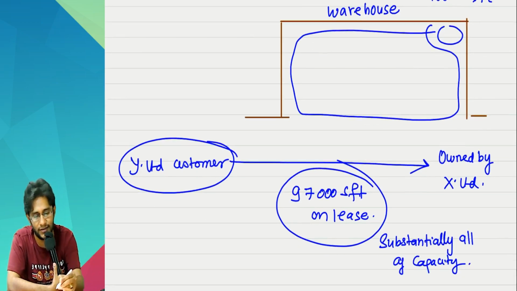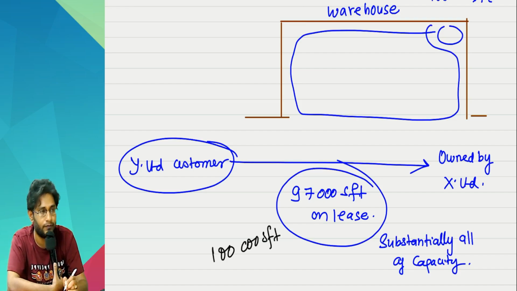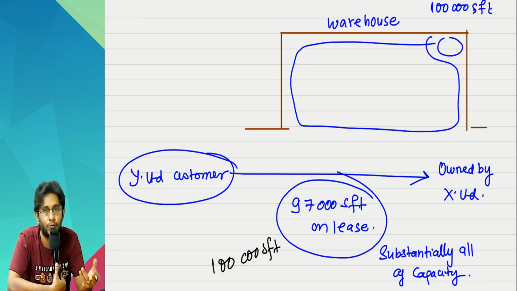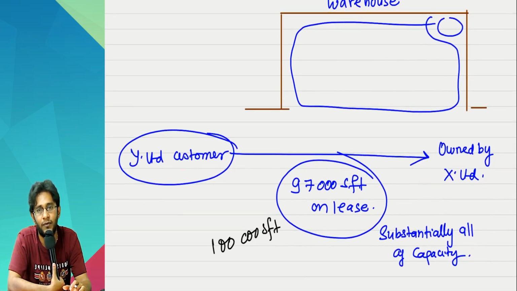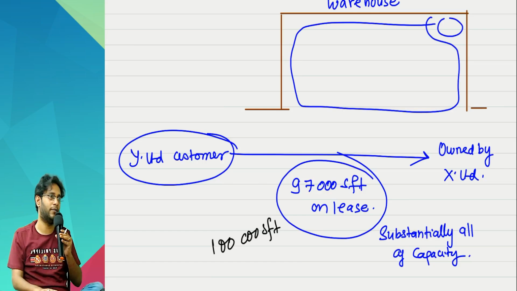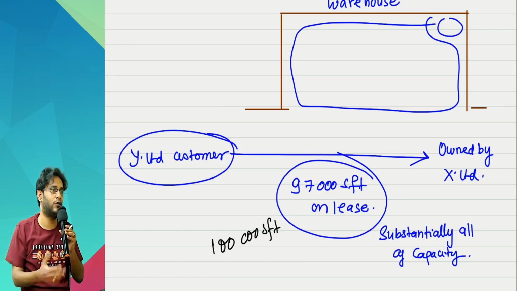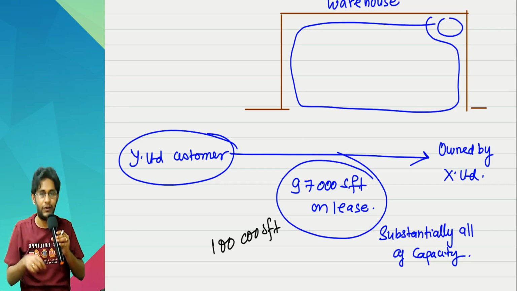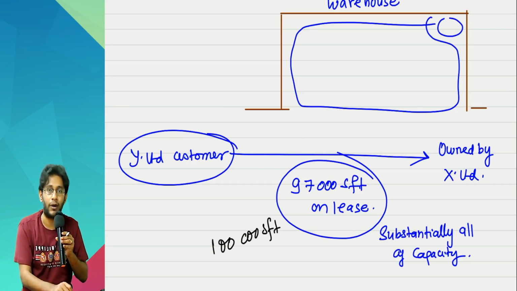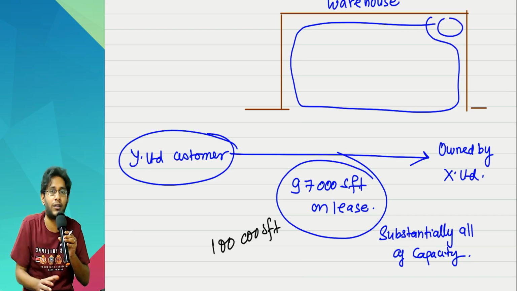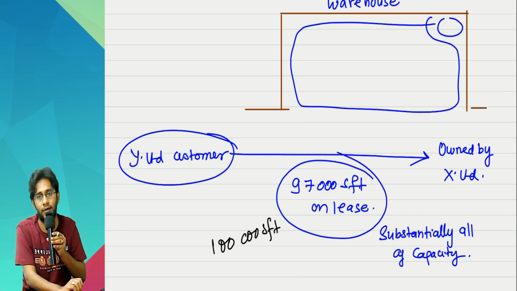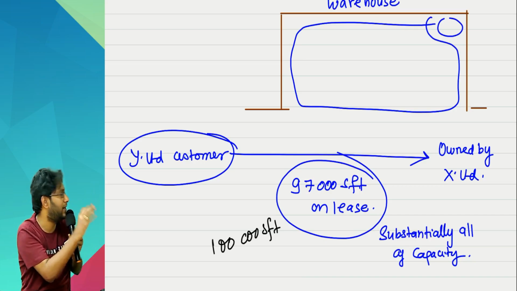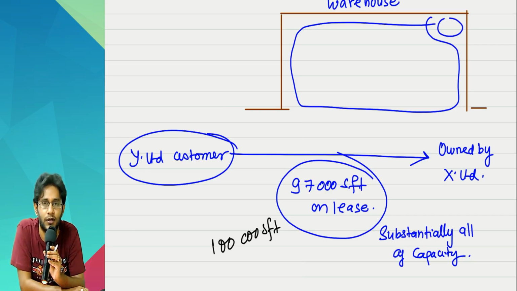Suppose instead of 97,000, had I made it 1 lakh SFT, it would have been much more easy to answer, isn't it, sir? Because in that case, doubt will not come. Which 1 lakh will I ask? Because there is only 1 lakh. Entire 1 lakh only I will take. That is implied there. But specifically, I need not physically prove it. But when I take only a portion and not the entire thing, confusion will come. That's the reason I am showing you the 97,000 example. 97,000 is substantially all of the capacity.